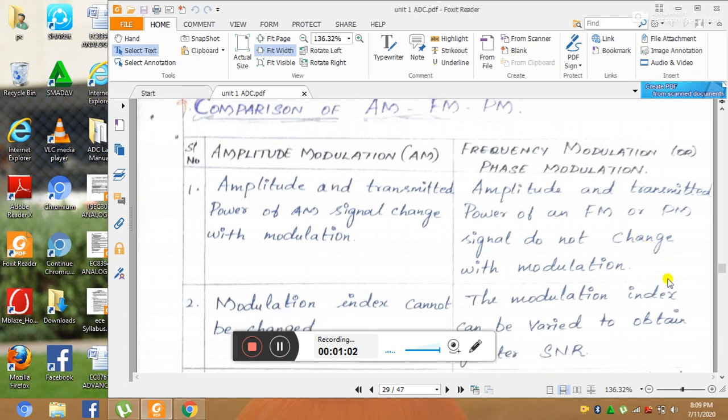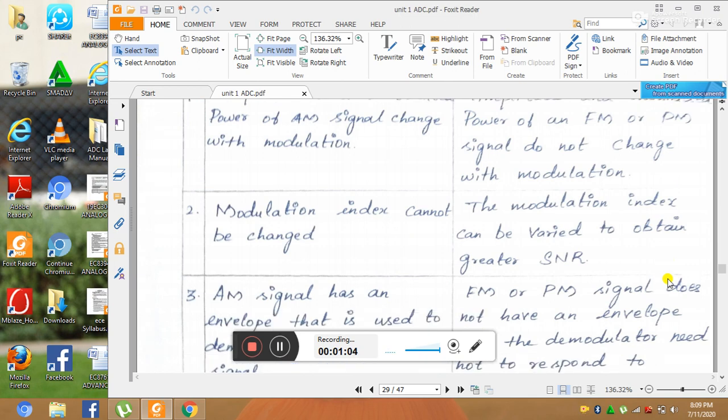Next, modulation index of AM. Modulation index of AM is defined as the ratio of maximum amplitude of modulating signal to maximum amplitude of carrier signal. That is, simply we can say that MA is equal to VM by VC. The modulation index of AM cannot be changed, but in FM or PM the modulation index can be varied to obtain greater signal to noise ratio.